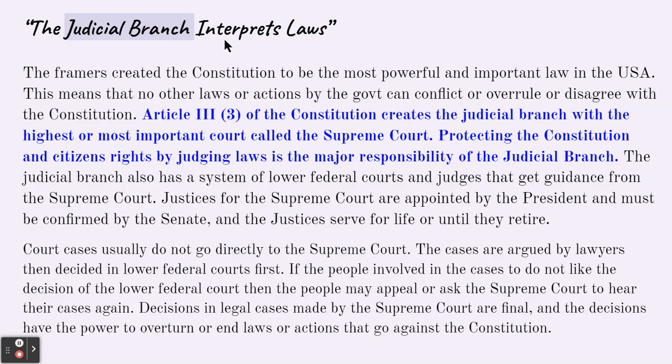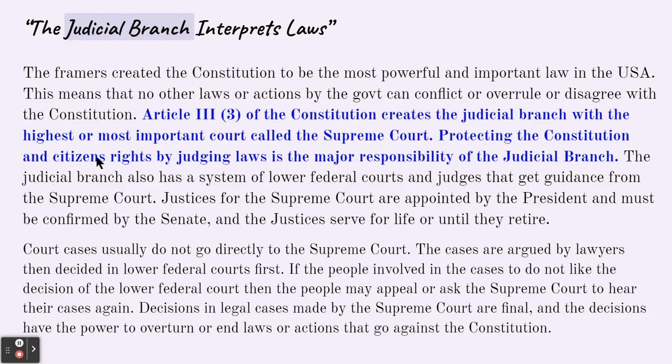The judicial branch interprets laws. The framers created the Constitution to be the most powerful and important law in the United States of America. This means that no other laws or actions by the government can conflict with, overrule, or disagree with the Constitution. Article 3 of the Constitution creates the judicial branch with the highest or most important court, called the Supreme Court.